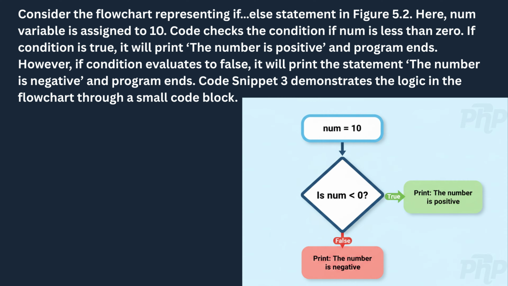This example reinforces why the if-else statement is so useful in programming. It allows you to handle two opposite outcomes of a single condition in a clear and organized way. You decide what happens when a condition succeeds, and you also define what happens when it fails. This balanced structure helps programs behave reliably under all circumstances.